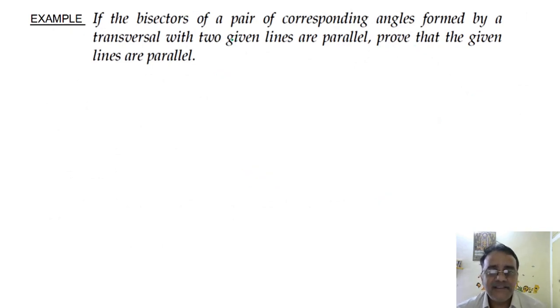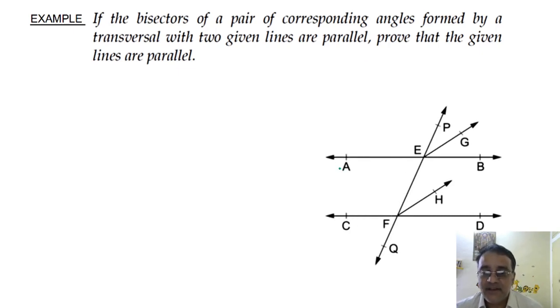If the bisectors of a pair of corresponding angles formed by a transversal with two given lines are parallel, prove that the given lines are parallel. If the bisectors of corresponding angles are parallel, then the given lines will also be parallel. See, AB and CD are two lines.